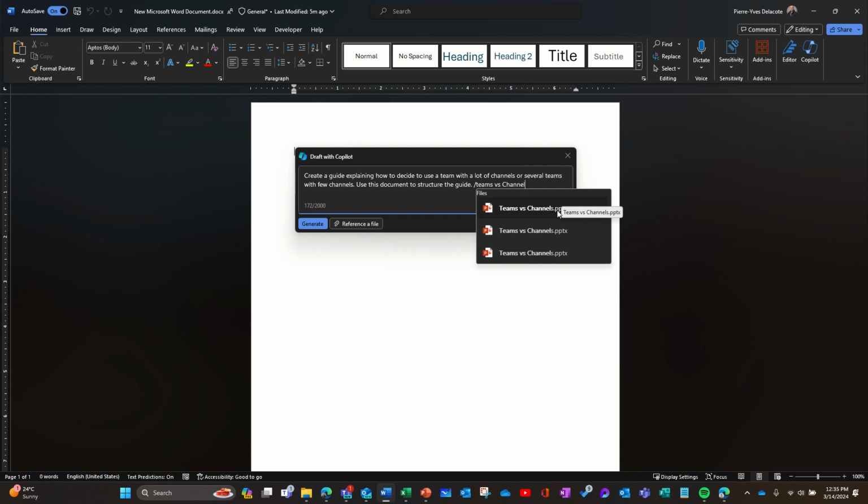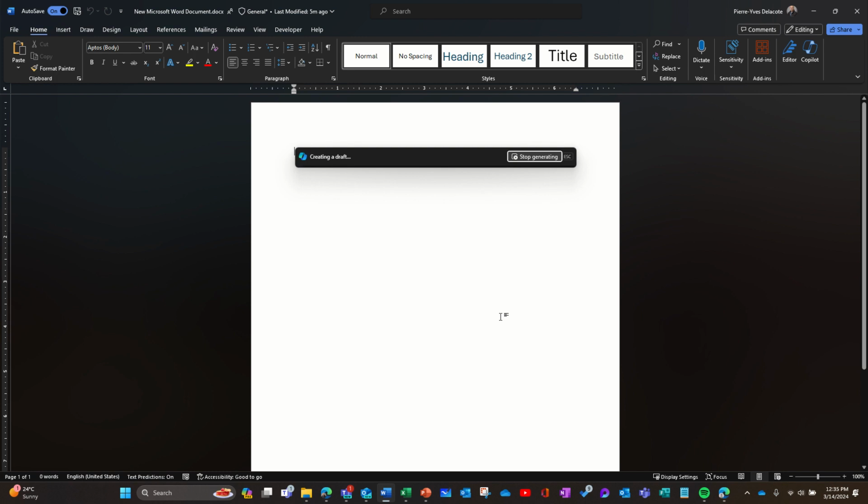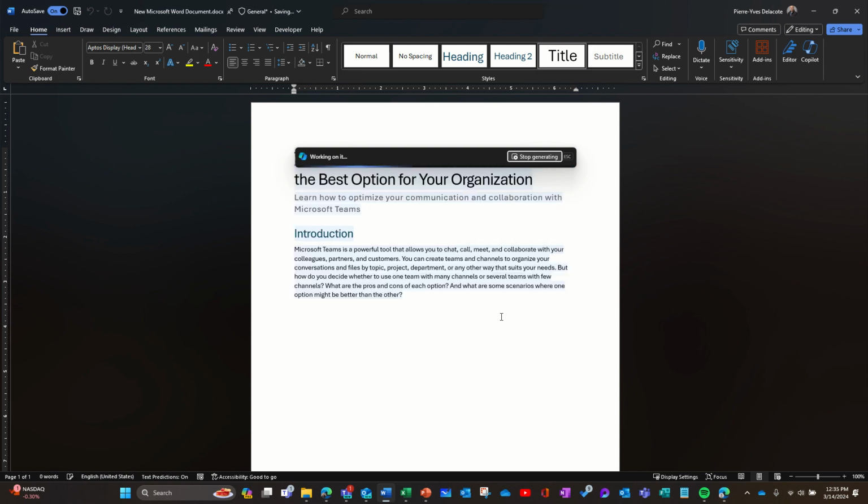That's why you need to clean your environment first. So let's generate. I know that they're all the same. And let's see if Copilot can help me build some content from pre-existing content. That's also very powerful: if you have a bank of PowerPoint presentations you want to transform into Word, or the opposite, you can use Copilot to save you time. Definitely it has saved me hours of work and it did a pretty good job. If it doesn't work here, I'll show you another example where it worked.